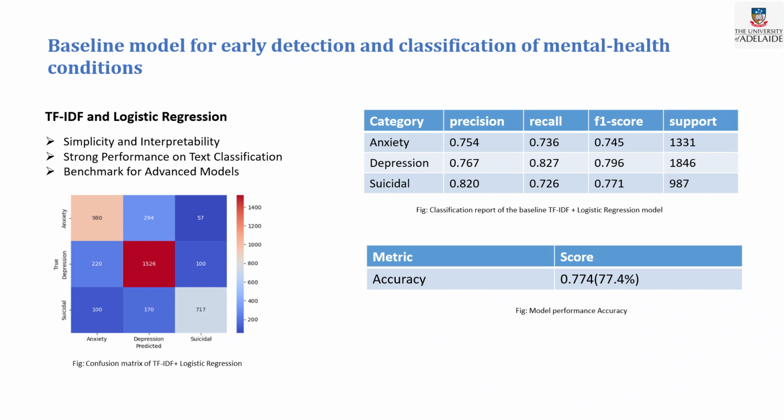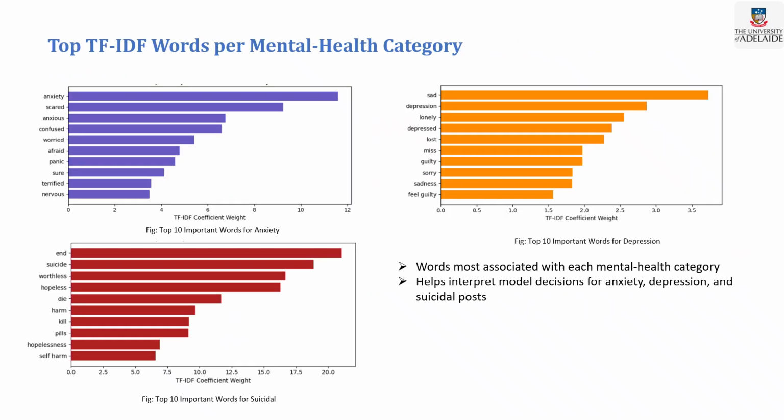So this classification report shows how accurately the baseline TF-IDF and logistic regression model classify anxiety, depression, and suicidal posts. Also, I have extracted the top 10 words under anxiety, depression, and suicidal thoughts. These are the words most associated with these mental health categories, and they help interpret the model's decisions.